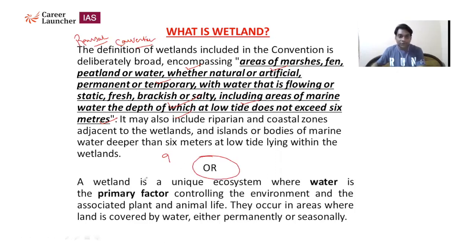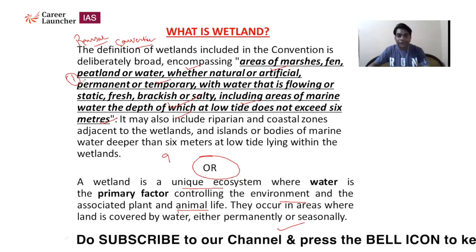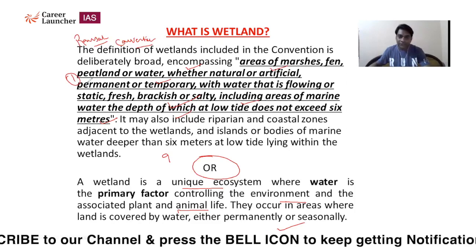Another definition is: a wetland is a unique ecosystem where water is the primary factor controlling the environment and the associated plant and animal life. They occur in areas where land is covered by water either permanently or seasonally. So these are the two important definitions. You can use any one definition, but if you use the first one, that will be good, because this is a proper definition of wetland and is called the general definition.